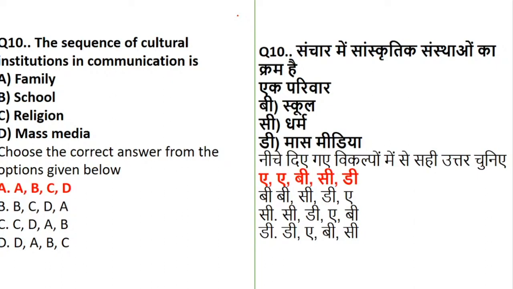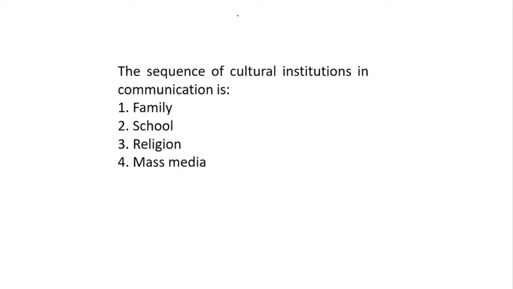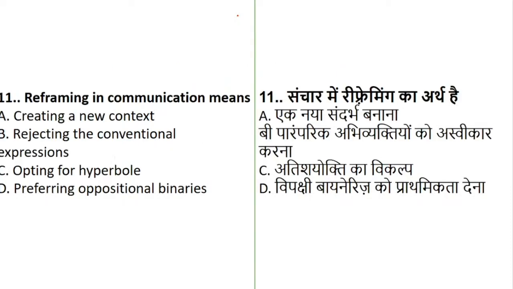Option number A: cultural institutions consist of family, no doubt, school, religion, as well as mass media. So all this stands as the cultural institutions. Some questions are very easy, just the words look heavy. So just be careful and be confident about your concepts. Now, the sequence is family, school, religion, and mass media.